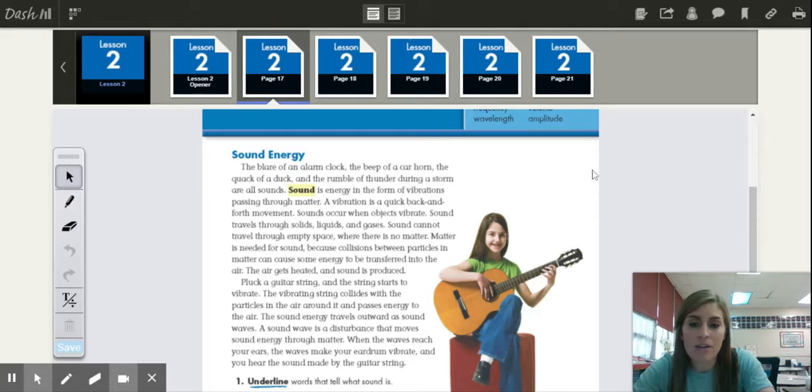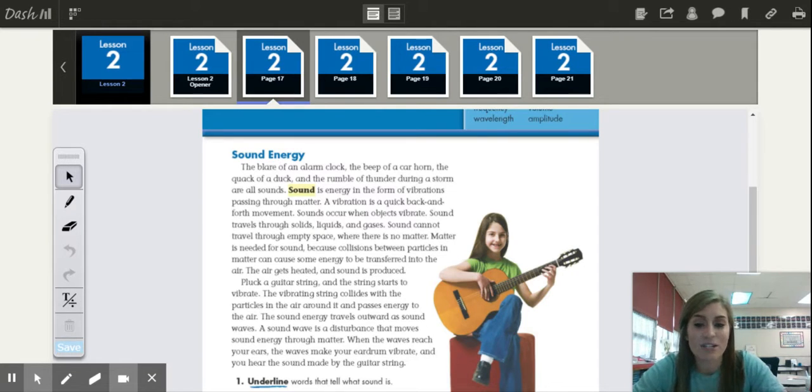All right, so sound energy. It says the blare of an alarm clock, the beep of a car horn, the quack of a duck, and the rumble of thunder during a storm are all sounds. Sound is energy in the form of vibrations passing through matter. A vibration is a quick back and forth movement. Sounds occur when objects vibrate. Sound can travel through solids, liquids, and gases, but sound cannot travel through empty space where there's no matter. So that means in space, you can't hear anything. That's why they've got to use microphones and talk that way through spacesuits if people go to space.